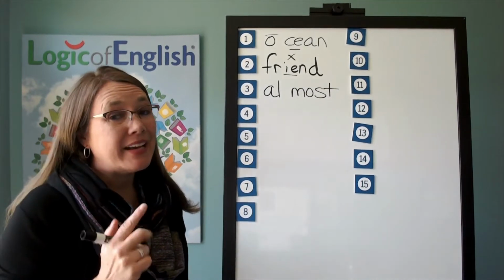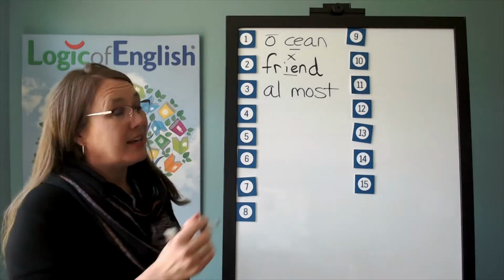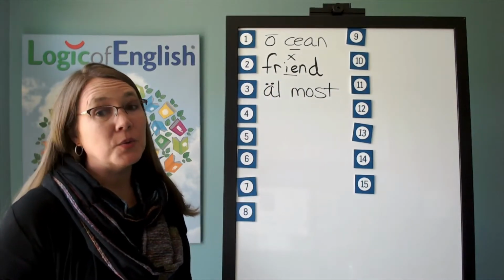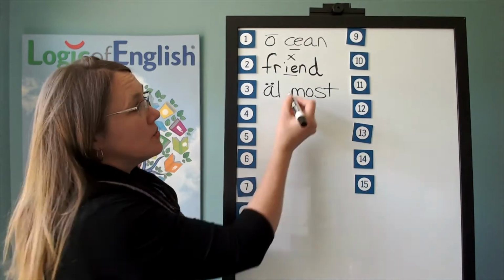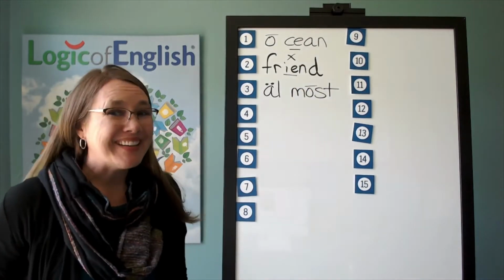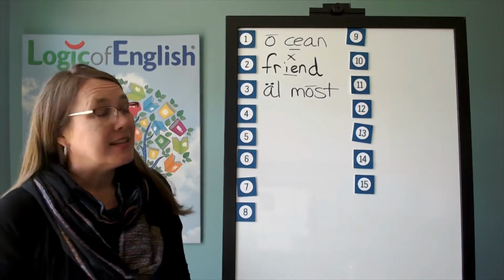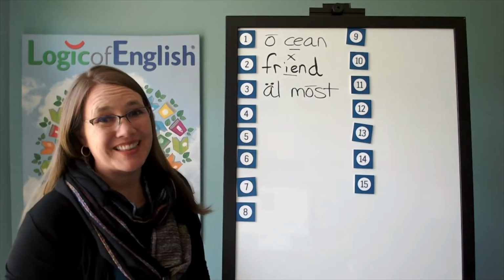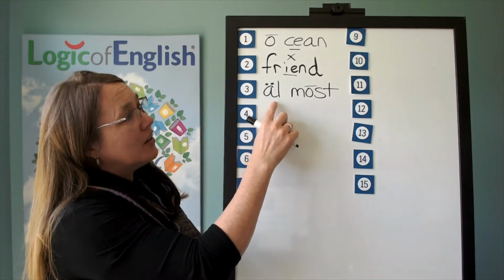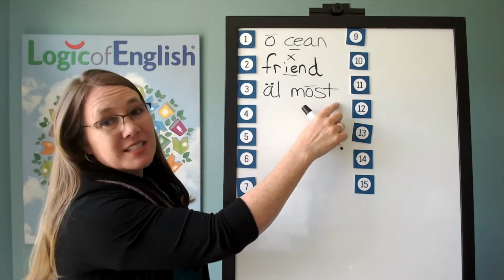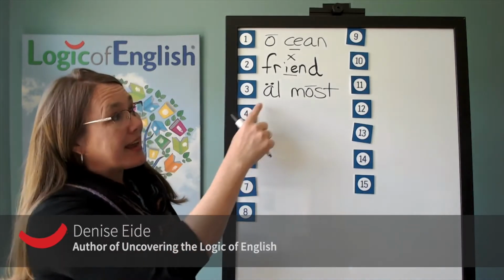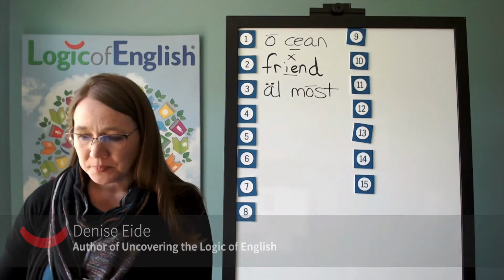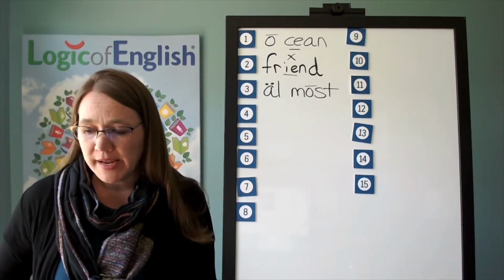What sound of a do you hear? It's the broad sound, so we'll put two dots over it. And what sound of o do you hear in most? You hear the long sound. Why did it say its long sound? That's right. I and O may say I and O before two consonants, and there it is. Let's read it. All, o, s-t, almost. And here that A is saying its broad sound where? Before an L. Excellent.